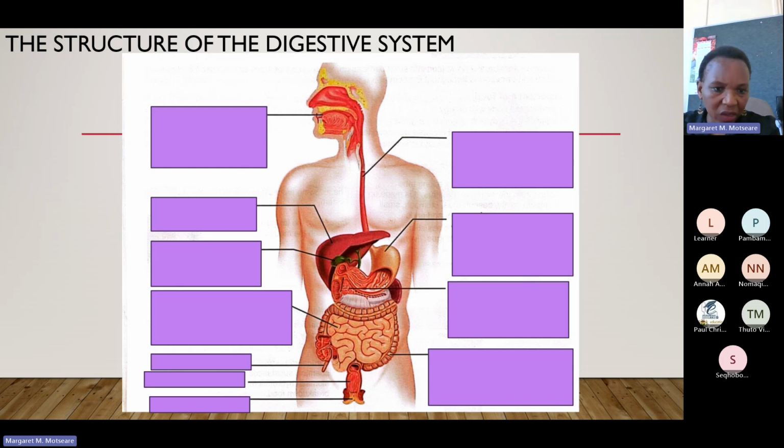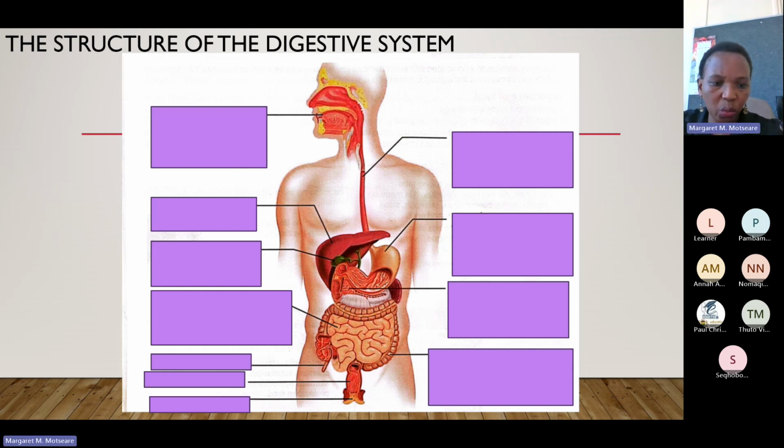The pancreas is this leaf-like structure that you can see here. It looks like a leaf. That is the pancreas, and you'll deal with that in the higher grades. And then we have the appendix. The appendix is also an associated organ of the digestive system. Remember, we talk about a system because all these organs are working together in order to perform a specific function.